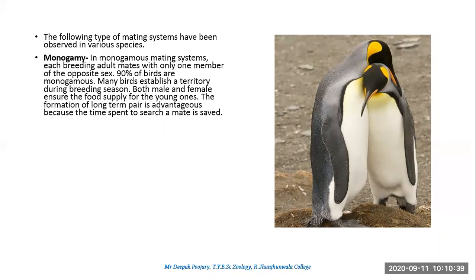When it is the breeding season, the male and female, generally in groups, come together and recognize their individual pairs. So they will mark the territory. This is a very classical example of a monogamous relationship: penguins. Penguins are living in Antarctica, a frozen zone, 6 months dark and 6 months light, something like that. In fact, more than 6 months it is dark.